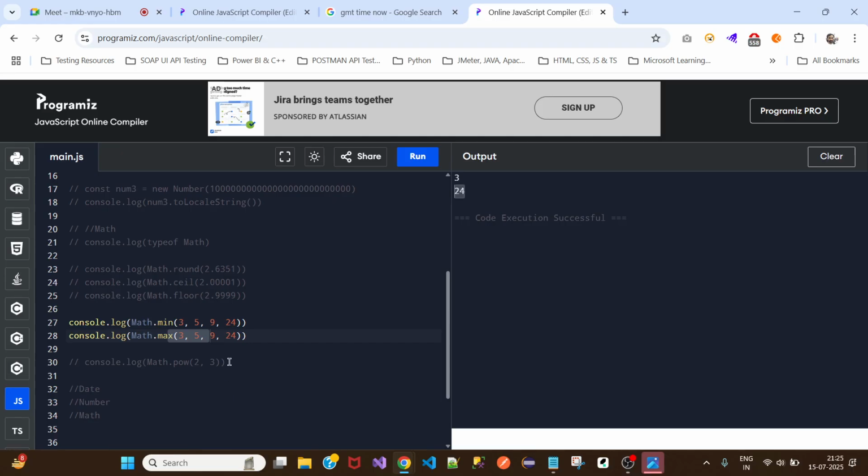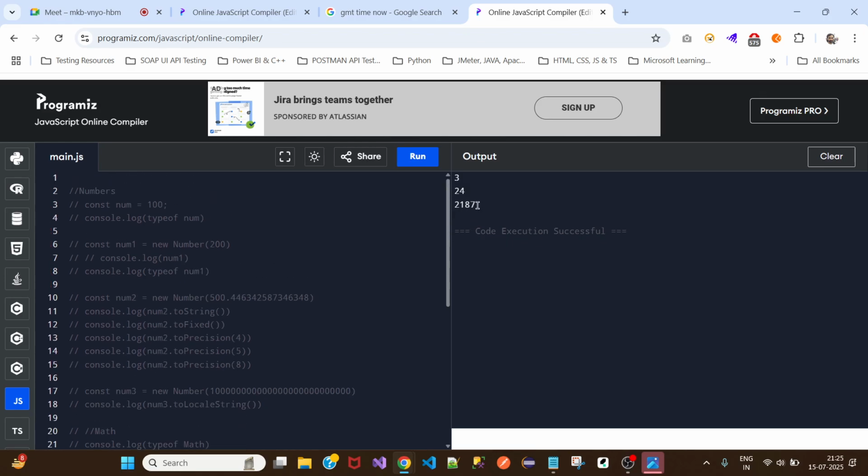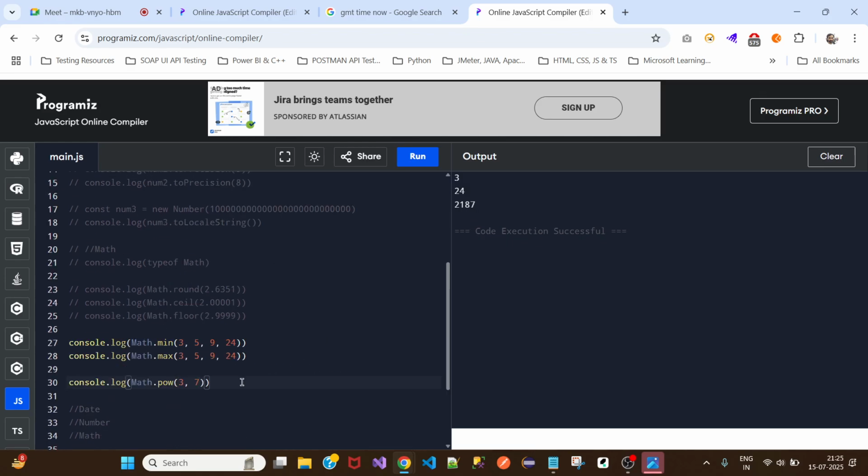And the one last method, which you might also be using a lot, is the dot pow method, which is power. What is the value of 2 to the power of 3? 8. Or what is the value of 3 to the power of 7? 2187. So these Math methods you will be using a lot.